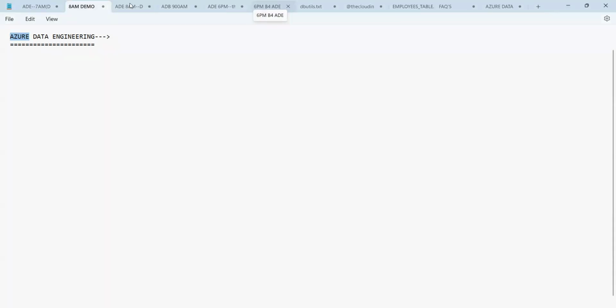And the next one, what is it? Data. So guys, what is data? Data is nothing but the information. The information we get is called data. And what is engineering? Engineering is nothing but application of techniques.